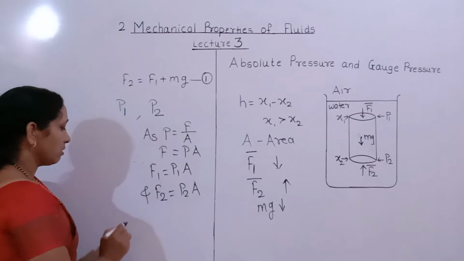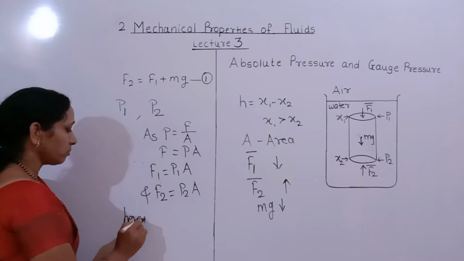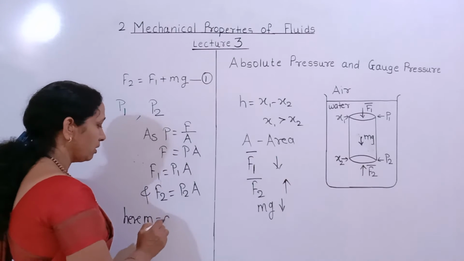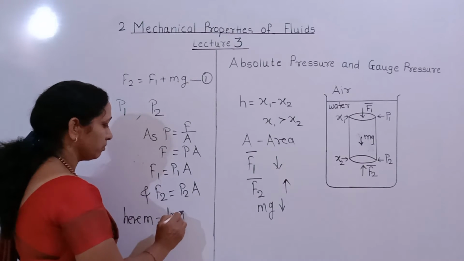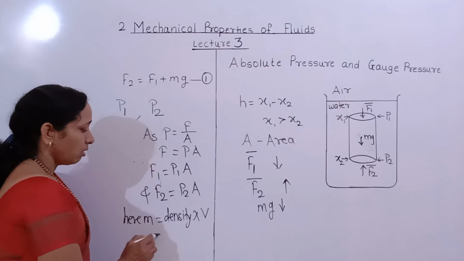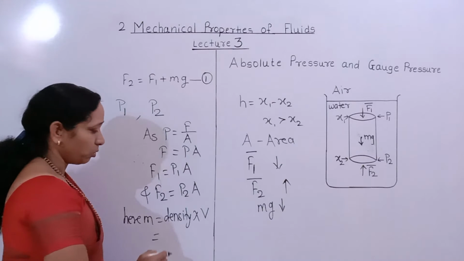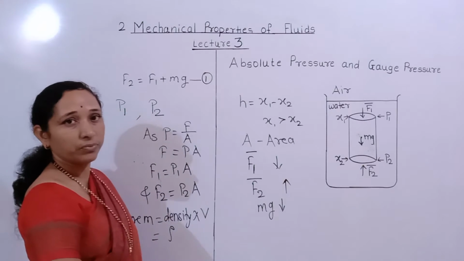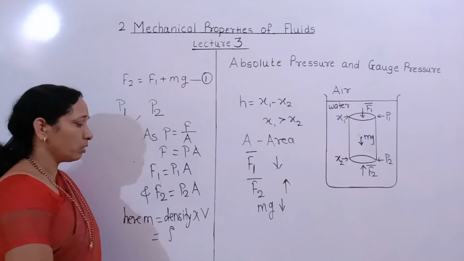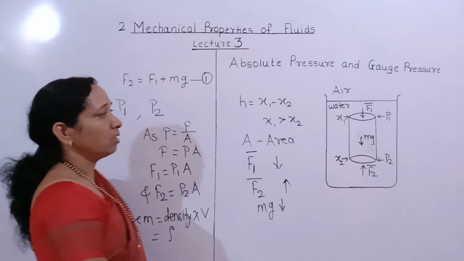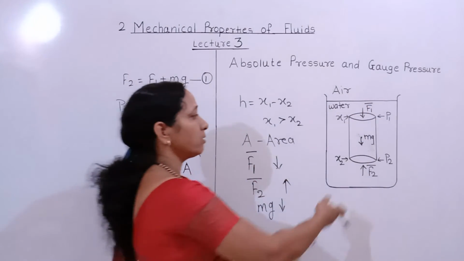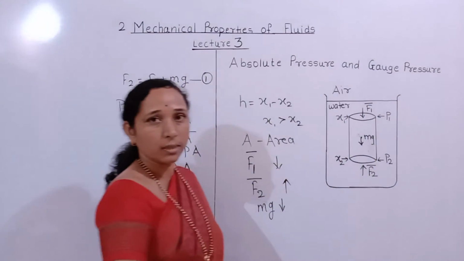And therefore, putting these values, also the gravitational force, that is mg. Here mass is equal to density into volume. Suppose V is the volume, rho is the density of water or this liquid, and volume equals area into height of this cylinder. We have to find the volume of this cylinder.